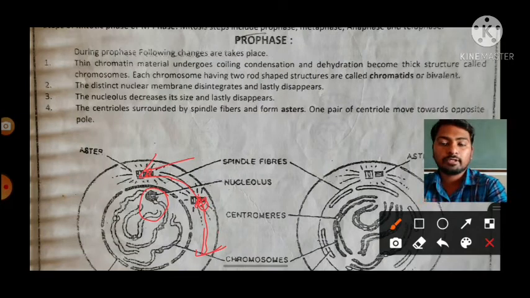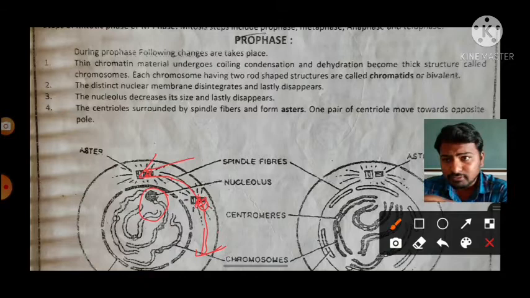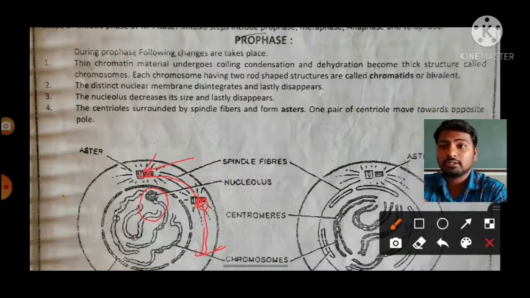One pair of centrioles is present at the top, and another pair of centrioles is present at the bottom. Is it clear? Okay, then you can observe the aster. Here there is another word, that is aster. The centriole surrounded by the spindle fibers forms the aster.